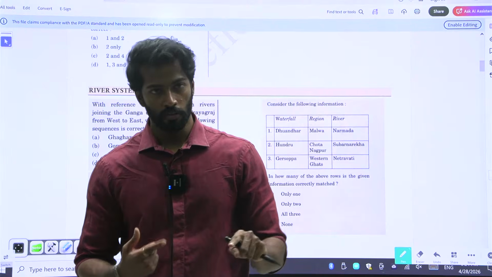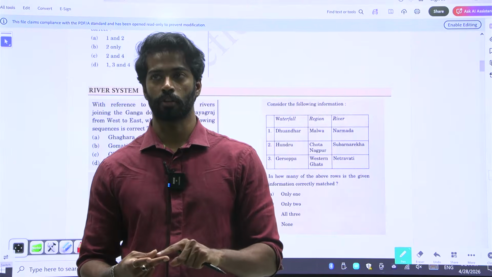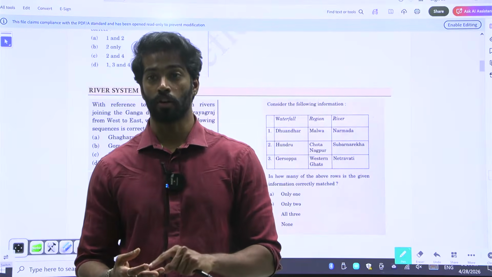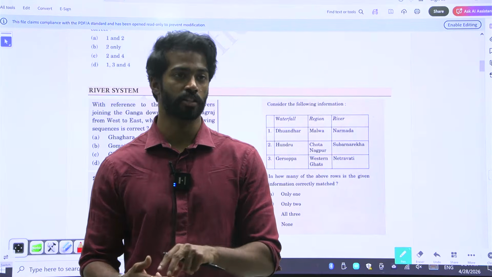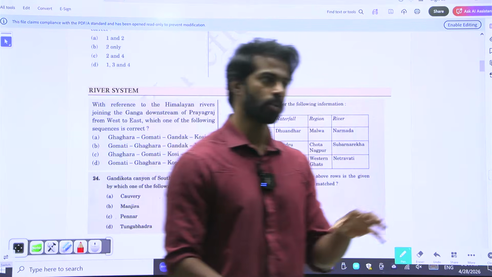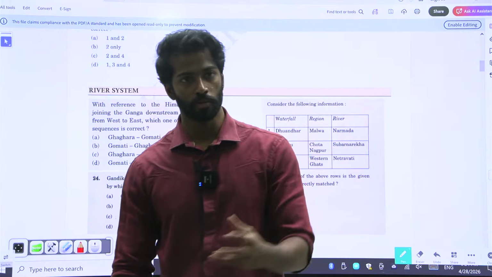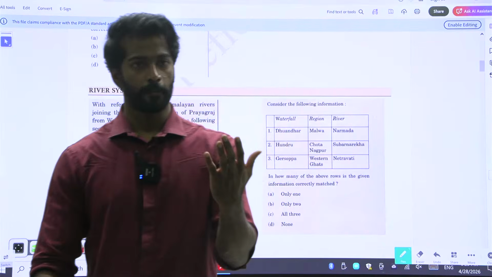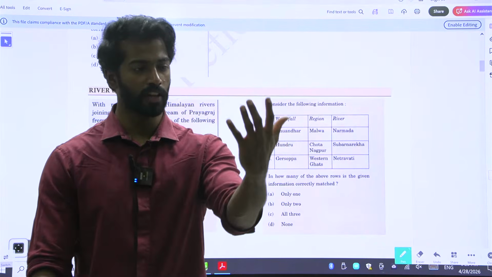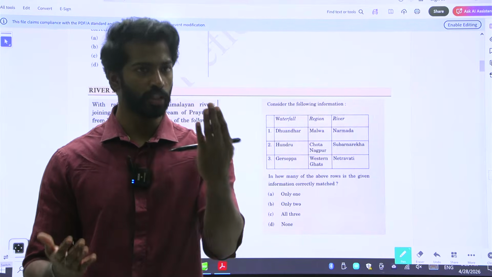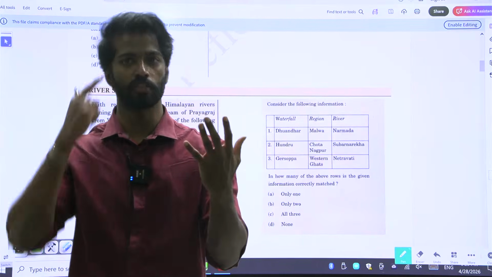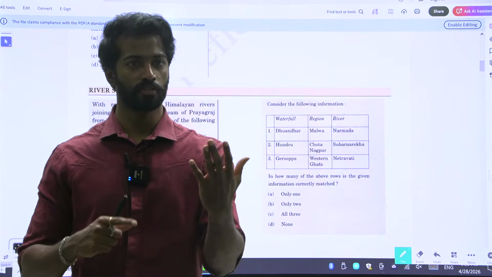Whenever it comes to Indian rivers or mountains or international mapping, you have to visualize the India map or international maps. So that is why I suggest everyone who is preparing for geography and mapping, look at the map, take the map and look at the map. Rather than coming up with mnemonics, look at the map. When you look at the map, it will register in your mind. As long as it registers, it is good.